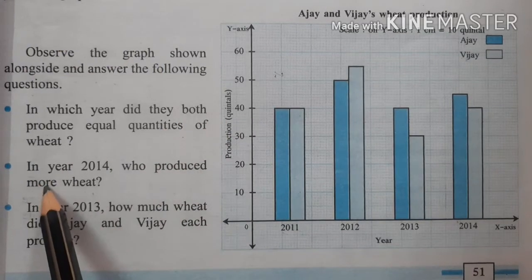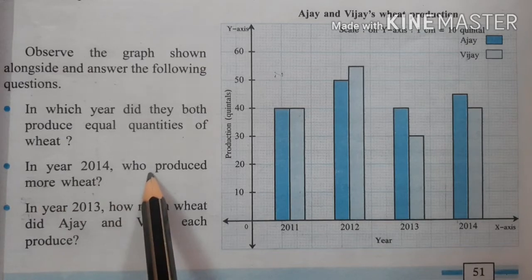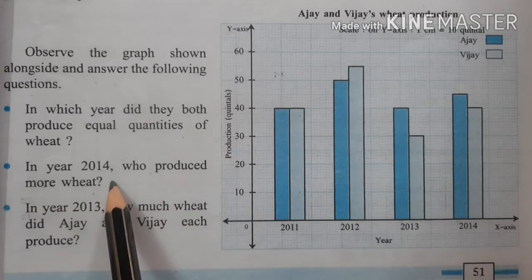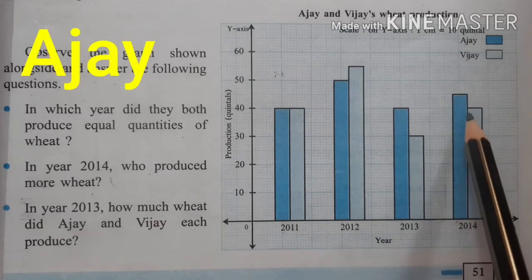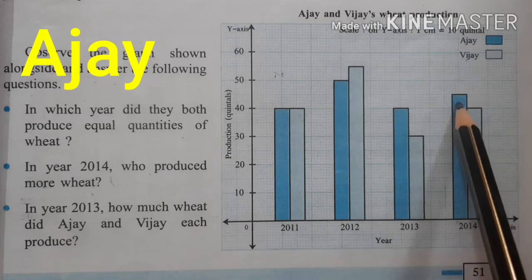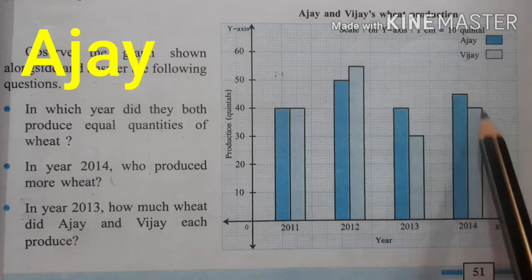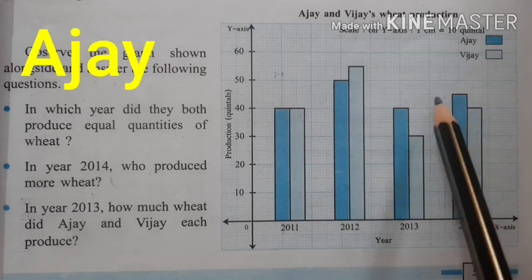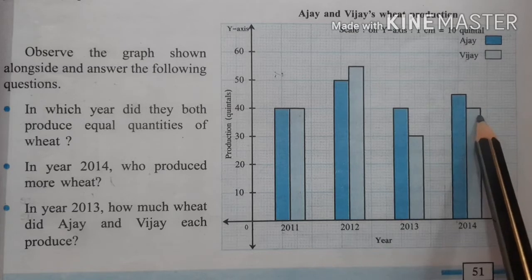Okay, next, second question. In year 2014, who produced more wheat? Look at the graph of 2014. Here we can say that Ajay produced more wheat in year 2014 because Ajay's bar is greater than Vijay's bar.